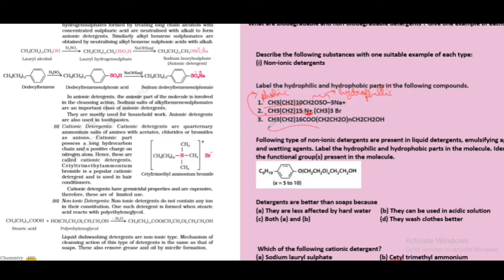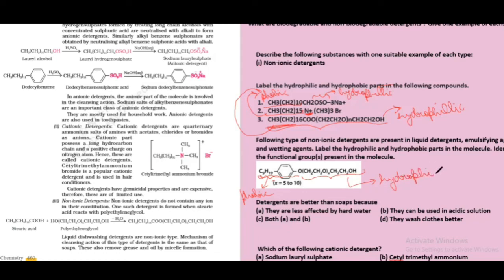In this case, this is a non-ionic detergent, but this end is going to have a tendency to form hydrogen bonds with water. So this is going to be water-loving, hydrophilic, and the non-polar part is going to be hydrophobic. Similarly, here also, if we have to identify the non-polar part, this entire part is hydrophobic and this part is going to be hydrophilic.